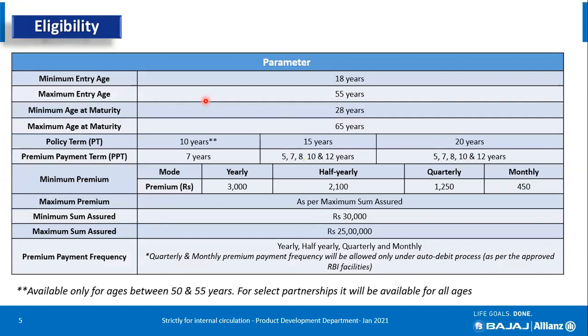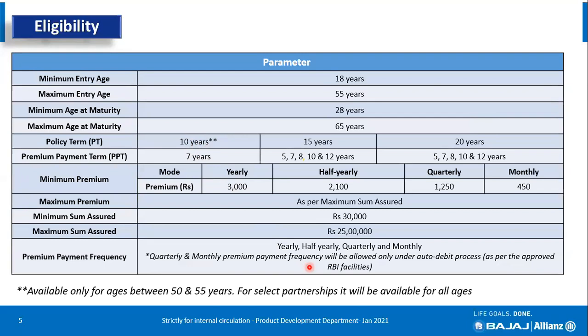The minimum entry age remains the same, 18 to 55, and for the maximum maturity age there is no change. The plan should mature at a maximum of 65 years. However, the policy term of 10 years with a premium payment term of 7 years has now been restricted to only customers aged 50 to 55.